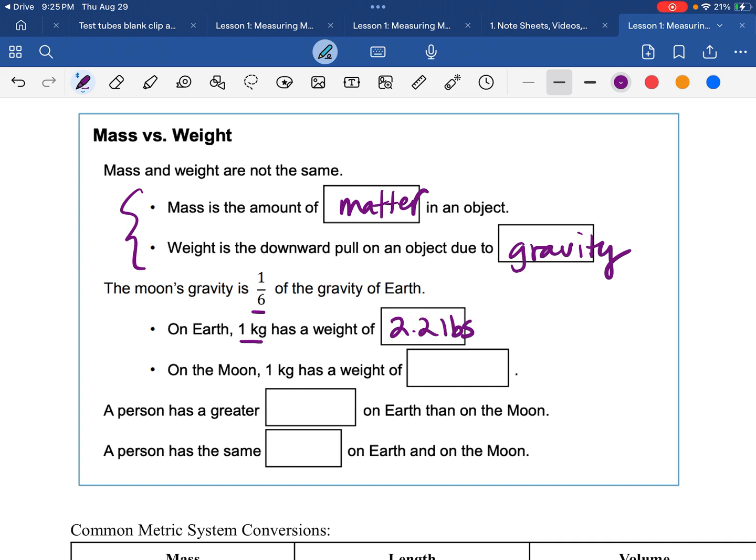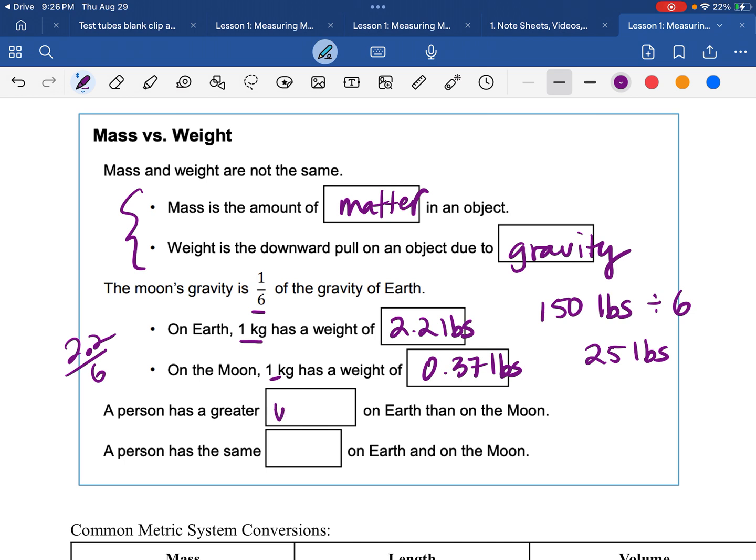If we use the English system, it could be newtons as well. We could use that if we were using international system, SI units. On the moon, if we were to weigh a kilogram weight, it would weigh only 0.37 pounds, because I'd do 2.2 divided by 6. I would get 0.37. So, for instance, if a person who was 150 pounds were to go to the moon, we would have to divide their weight by 6. That person would weigh only 25 pounds on the moon.